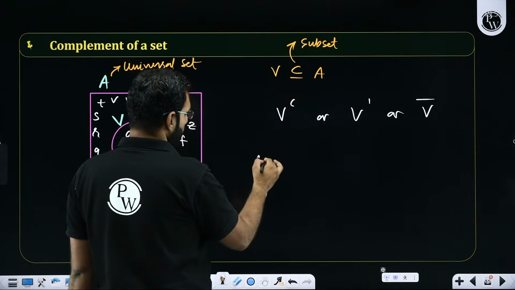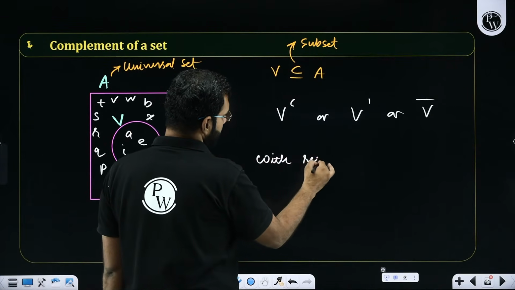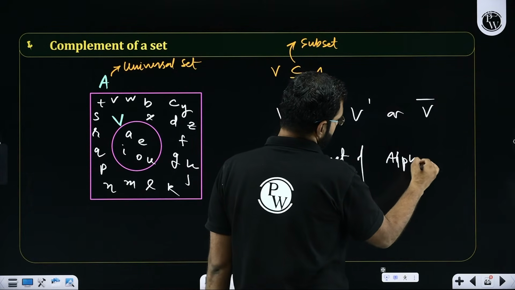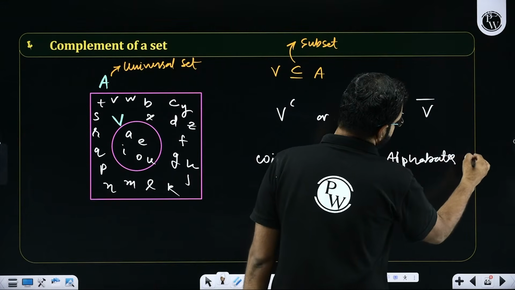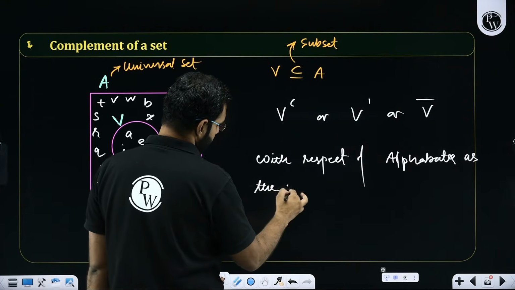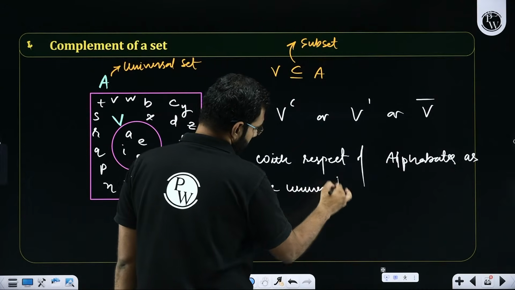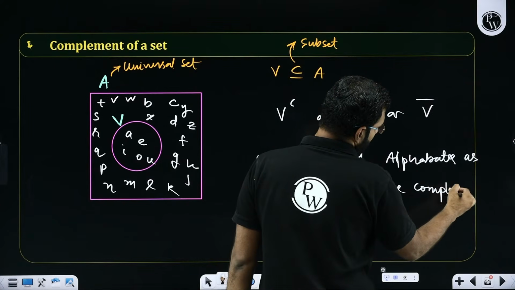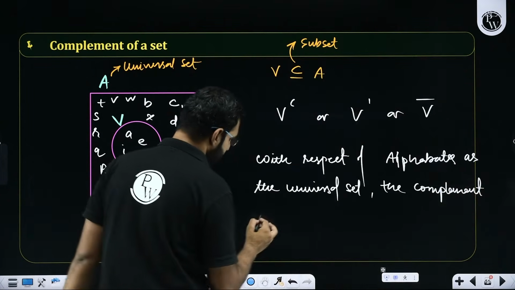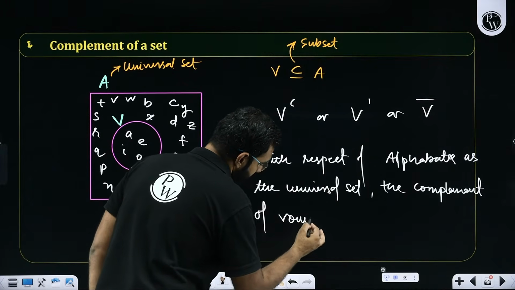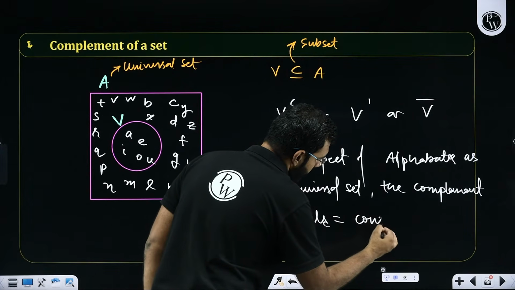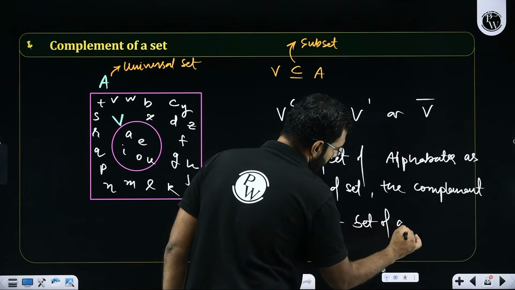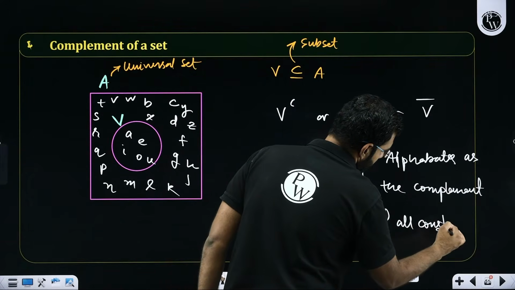So, with respect to alphabets as the universal set, the complement set, or complement of vowels, is going to be what? Can you help me with that? All the consonants, or I'll say the set of all the consonants. Yes or no?